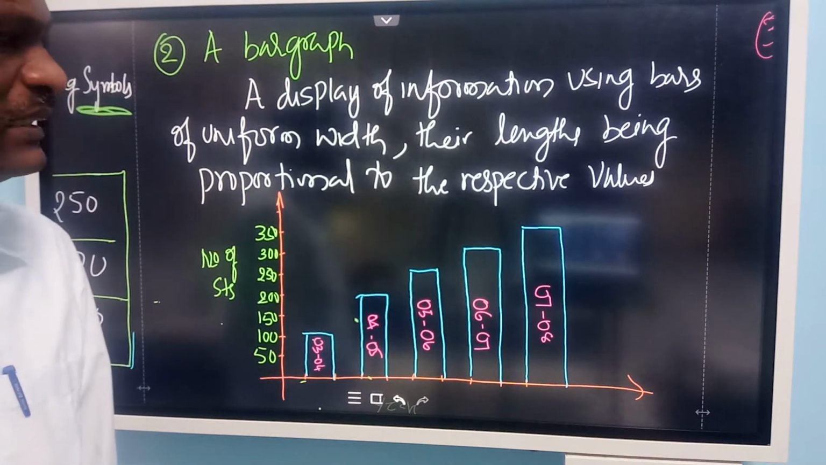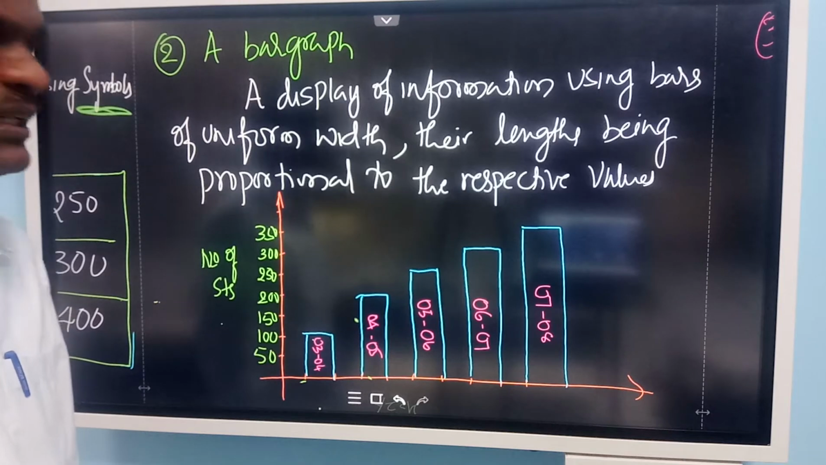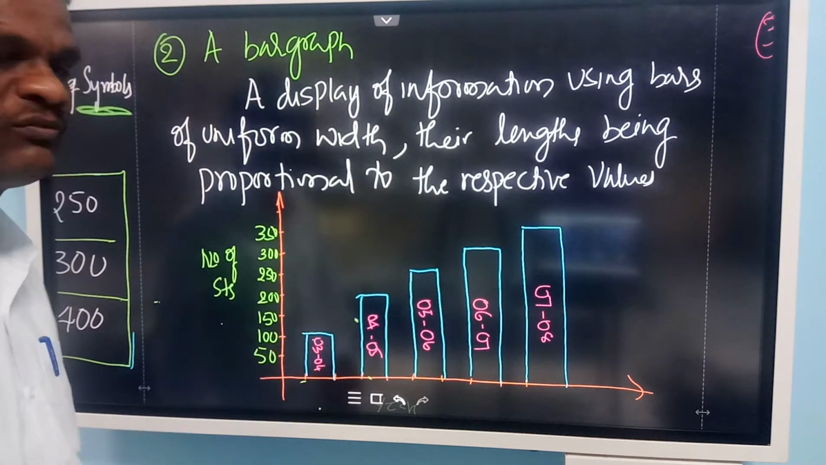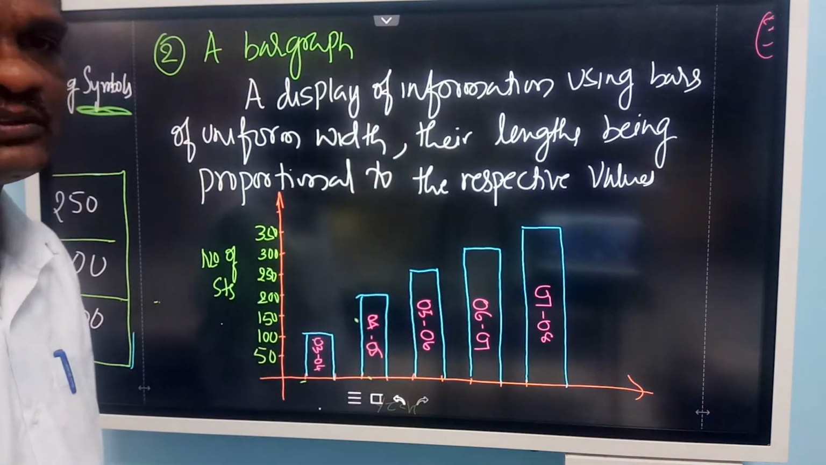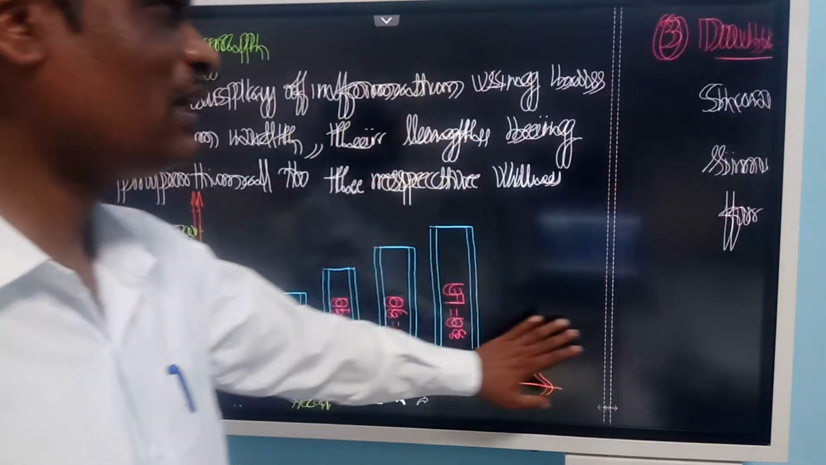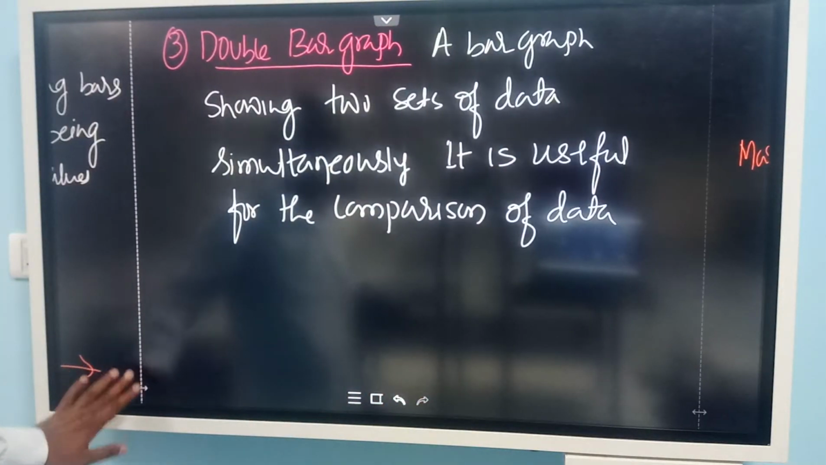Okay. So this information you will get very easily. You can compare the number of students. The least number of students are present in 3, 4. The maximum students are present in 2007, 8. It is easy to understand. This is the second type you studied in class 7. Then third type, do you remember double bar graph?